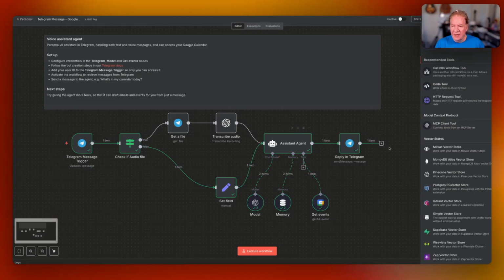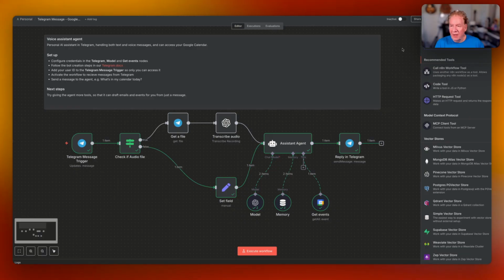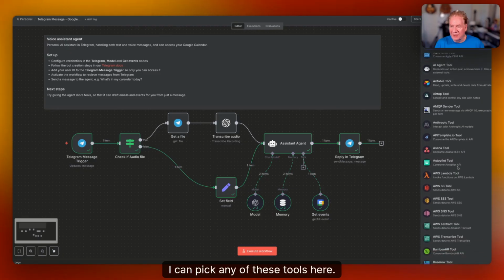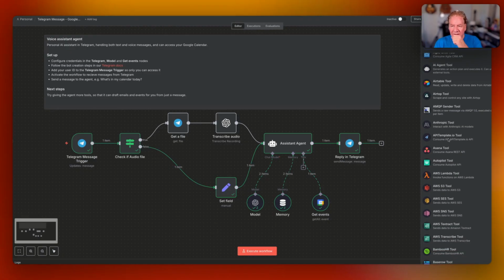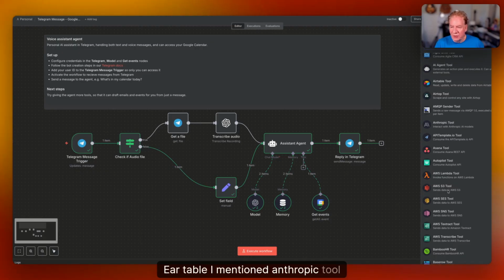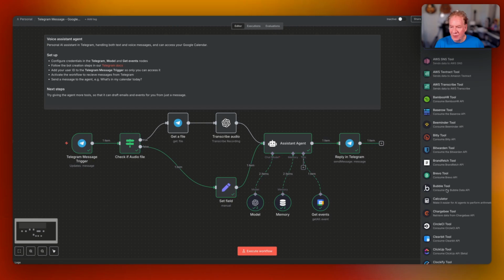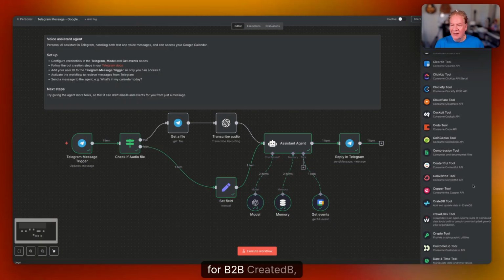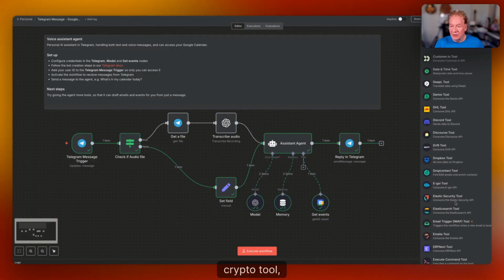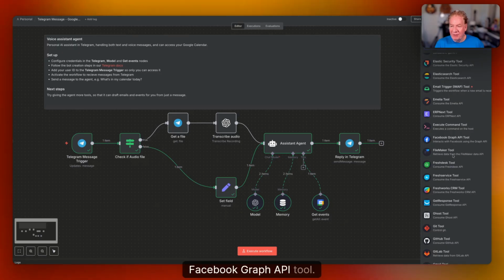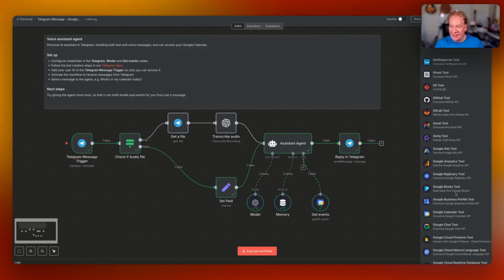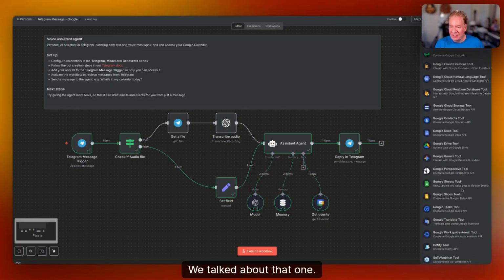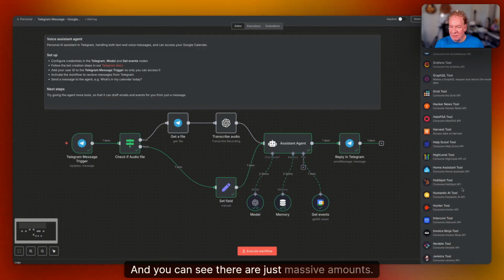Now, just really quick, if I wanted to add another tool down here, I can click on Tools here, and up comes this sidebar, and I can pick any of these tools. So you have Asana, Airtable I mentioned, Anthropic tool, AWS, what else? Clearbit, cool, for B2B, CrateDB, Crypto tool, Facebook Graph API tool, Freshdesk, accounting, right? Gmail tool, there it is. Calendar tool, we talked about that one. And you can see there are just massive amounts.